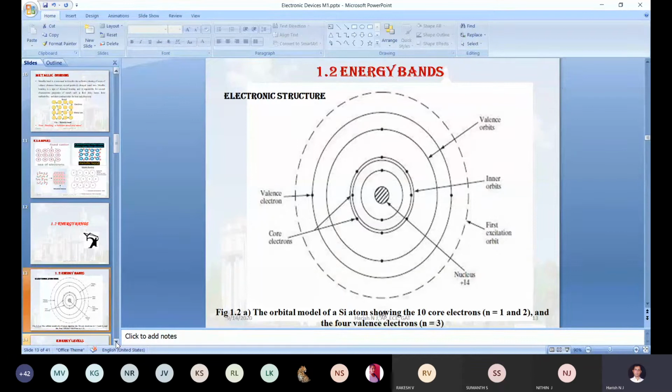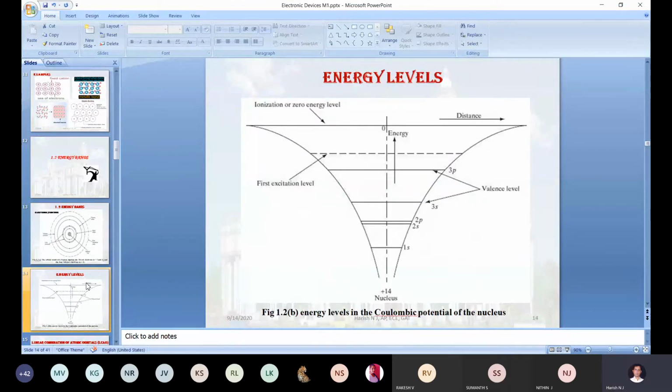Next, the energy levels in the silicon atom. Can anyone tell me the electronic configuration of silicon? The answer is 1s2 2s2 2p6 3s2 3p2.